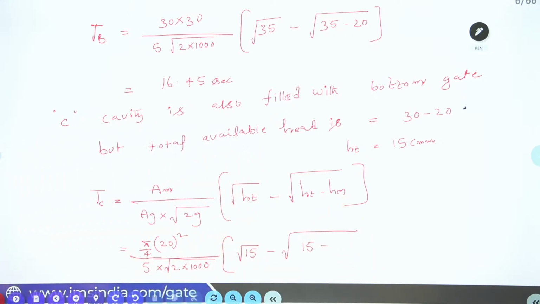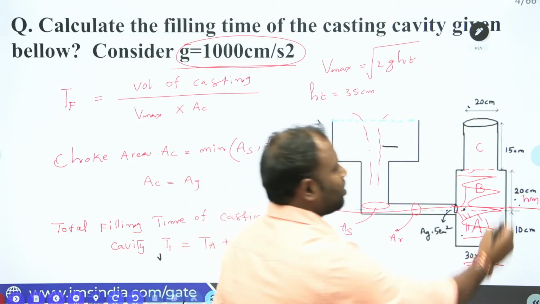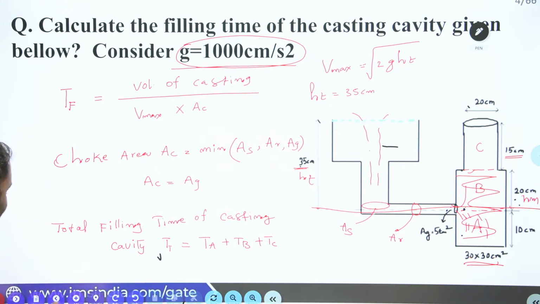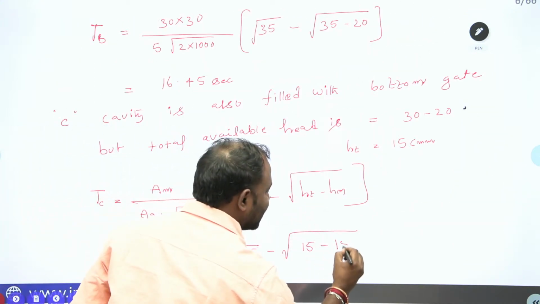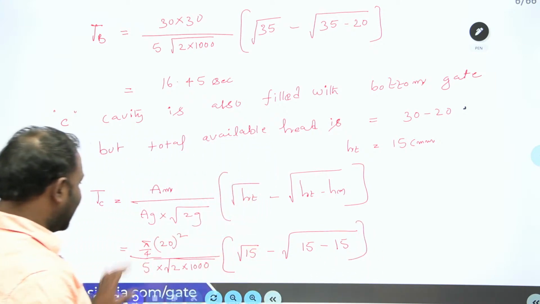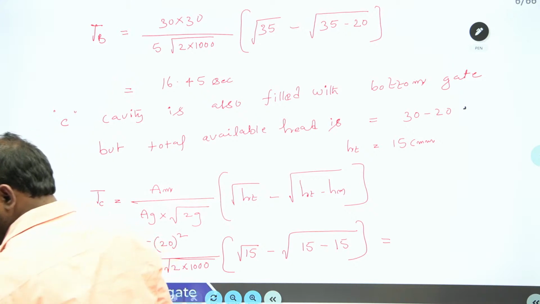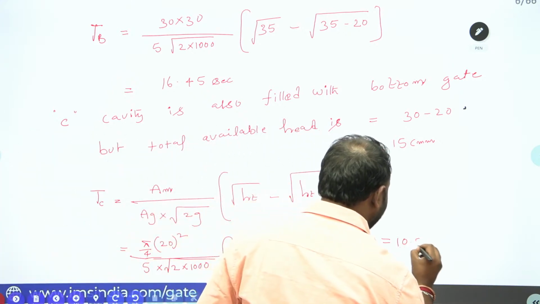Height of the mold, guys. What is the height of the mold? Height of the mold is 15 centimeter. Now if you close that and calculate this, you are going to get 10.88 seconds.